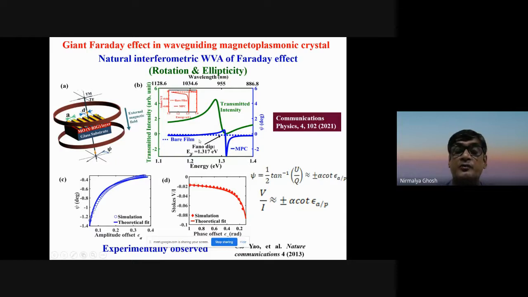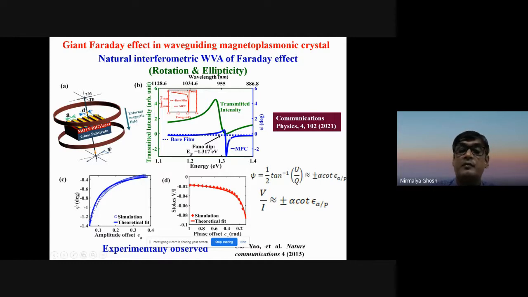So this is what we observed, that if you have the Fano resonance spectra like this, you can see that green line. So this is the spectral dip where exact destructive interference takes place. If you slightly go from this in the wavelength domain, from this side or that side, you see a very large amplification of the Faraday effect. You see this blue line. So the Faraday rotation was otherwise small, but it is amplified near this Fano dip, which we interpreted as basically natural weak value amplification of Faraday rotation.